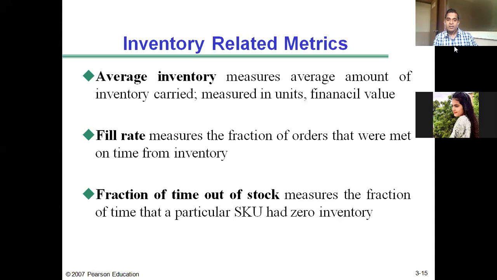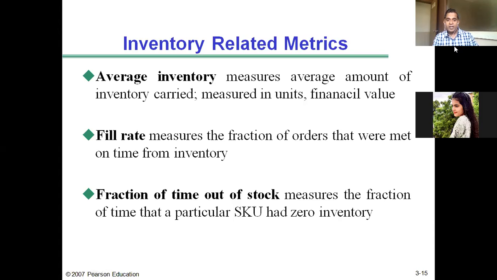Then fraction of time out of stock measures the fraction of time that a particular SKU was out of stock. You retailing students should remember, SKU is one stock keeping unit. Say, for example, Colgate dental cream, 100-gram toothpaste. One particular variant in a particular size, Colgate dental cream 100-gram, is called one SKU. So inventory has to be maintained for each variant of each size. One SKU is one item.